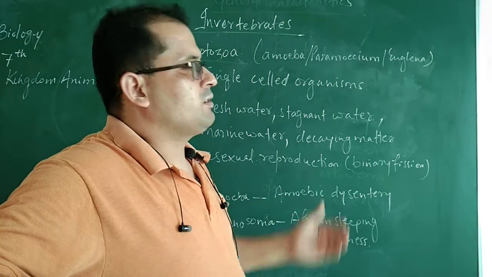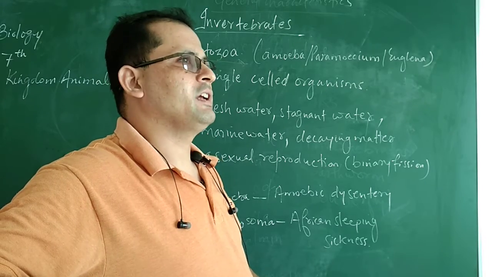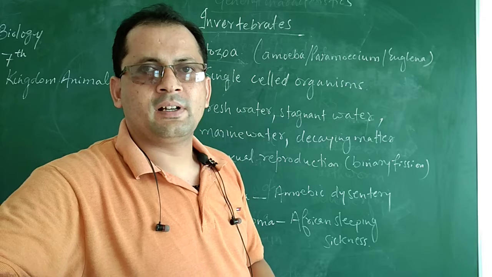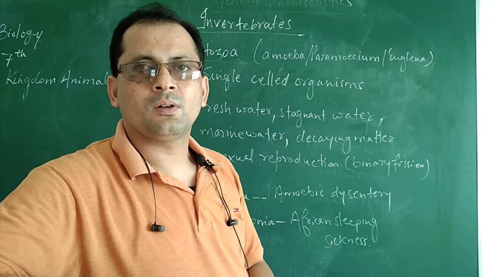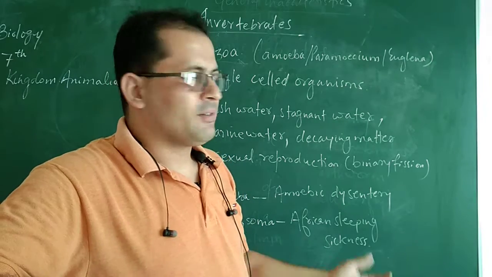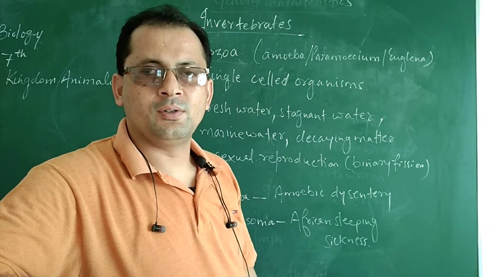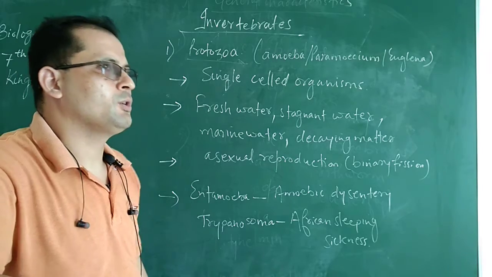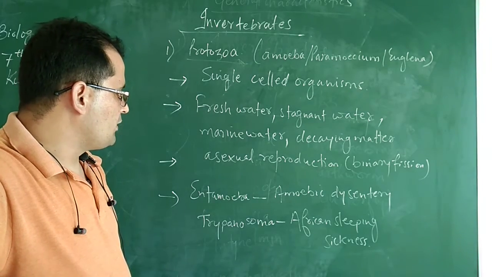Binary fission we have already discussed many times. In binary fission the cytoplasm splits, the nucleus divides into two, and it gives rise to two daughter individuals. So there is formation of two daughter cells.